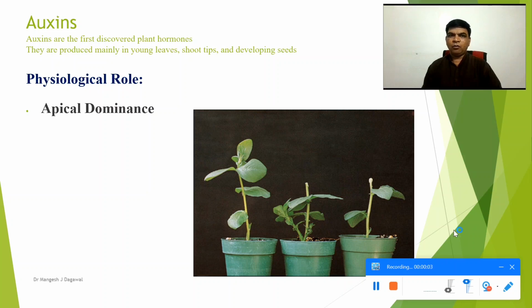Another physiological role of auxin is to initiate apical dominance. The apical bud produces auxin which suppresses the axillary bud growth. This phenomenon is called apical dominance.